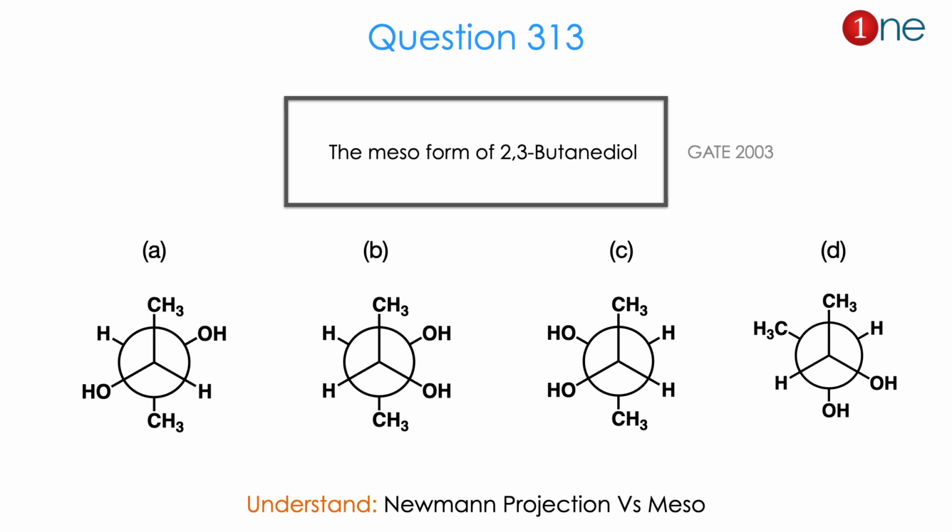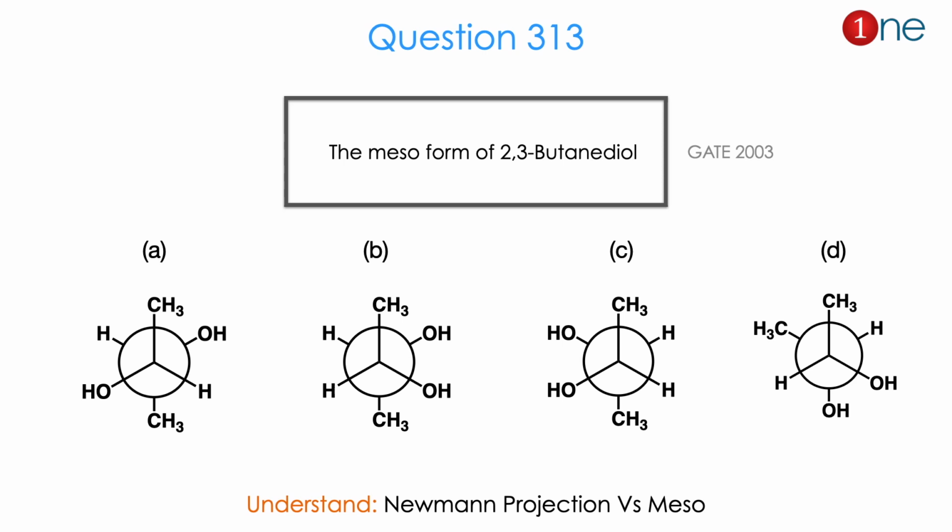Then let us look at the next question. They are asking about the meso form of 2,3-butane diol. Butane attached with 2 OH groups in the 2,3 position. So they have given the Newman projection. They have given 4 different staggered forms. The first one, all are trans to each other, or you can say all are anti to each other. CH3 is anti, hydrogen is anti, and OH is anti.